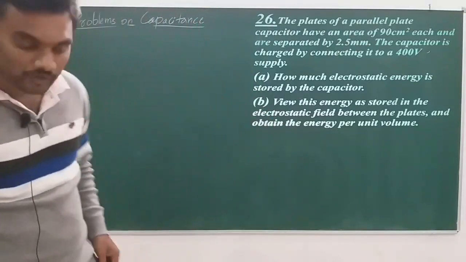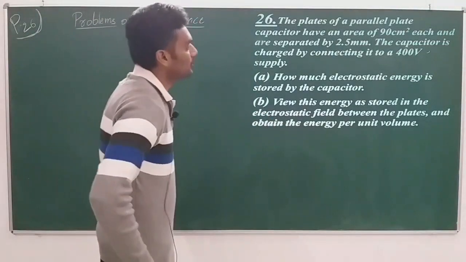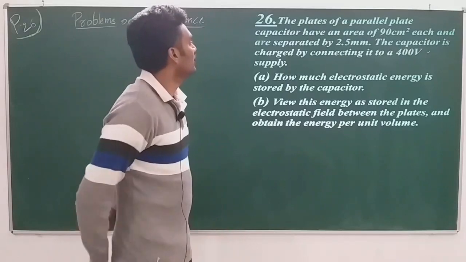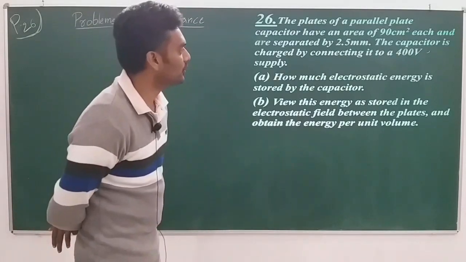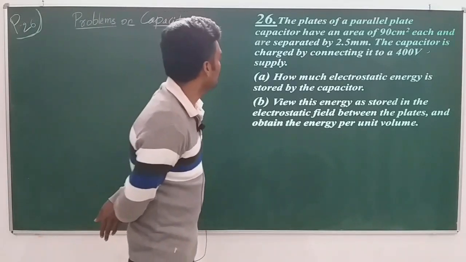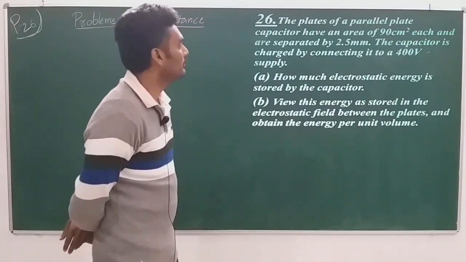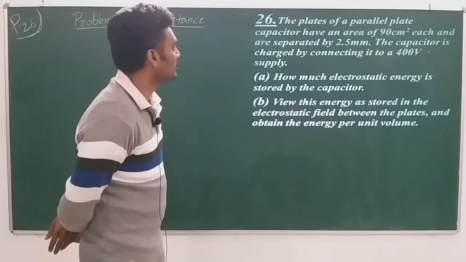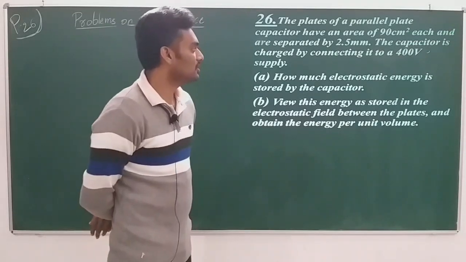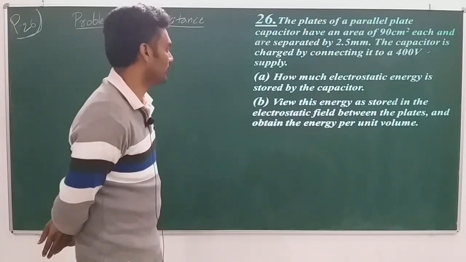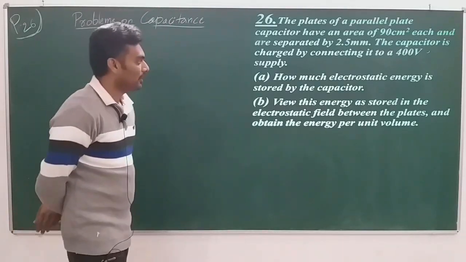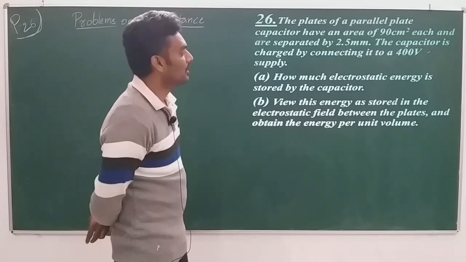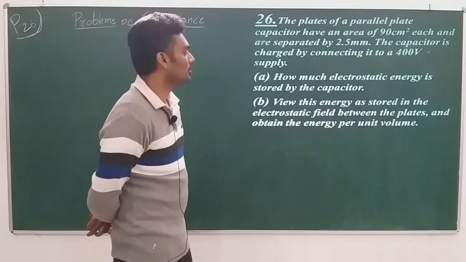Next, question number 26 is as follows. The plates of a parallel plate capacitor have an area of 90 centimeter square each and are separated by 2.5 millimeter. The capacitor is charged by connecting it to a 400 volt supply. This is the given data. Sub question A, the first sub question: how much electrostatic energy is stored by the capacitor?